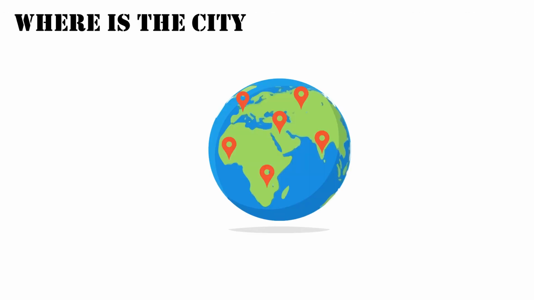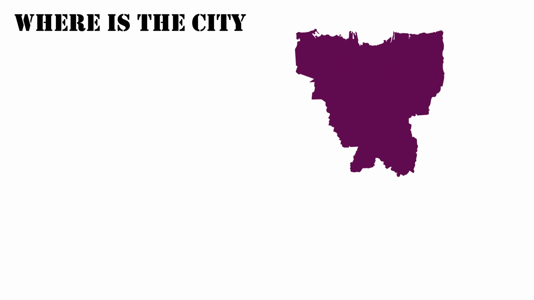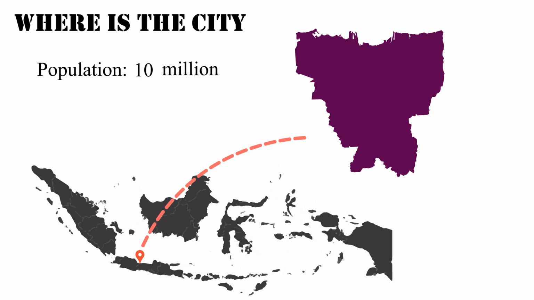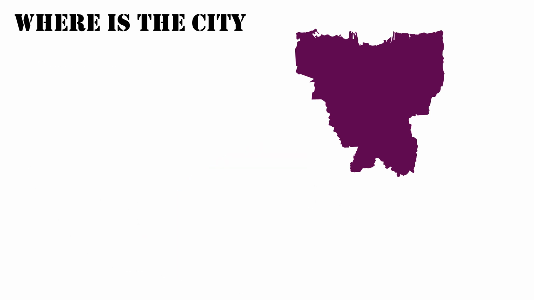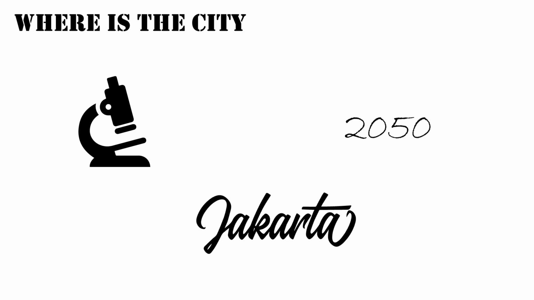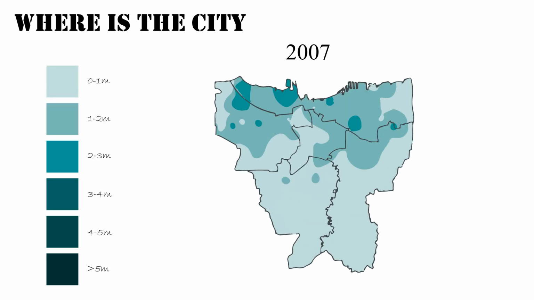There are many cities in the world that experience land subsidence, but the fastest sinking city in the world is Jakarta, the capital city and the largest city in Indonesia. It is on the northwest coast of the island Java, with a population of around 10 million as of 2016. However, this land is literally disappearing into the ground. Many researchers have estimated that by 2050, 95% of northern Jakarta will be submerged. This shows the subsidence of Jakarta throughout the years.